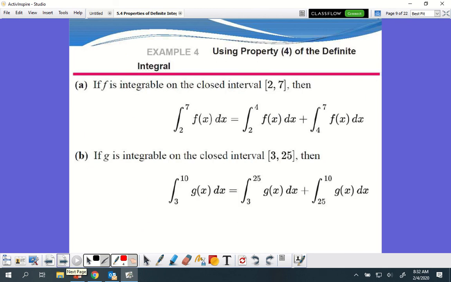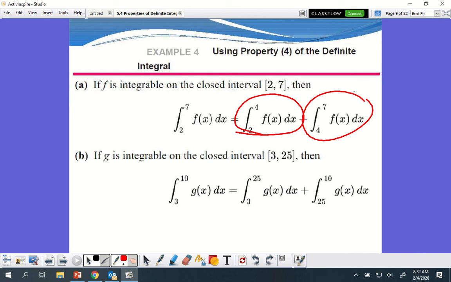All right, so f is integrable on the closed interval from 2 to 7. We could break it up into separate parts. We could break it up from 2 to 4, where this right here might be at 4. We might have a discontinuity or something else where I cannot continue, so I have to pick it up again at 4, don't I? So I would pick it up again at 4 going to 7, all of it together.